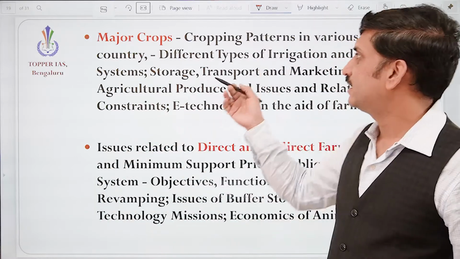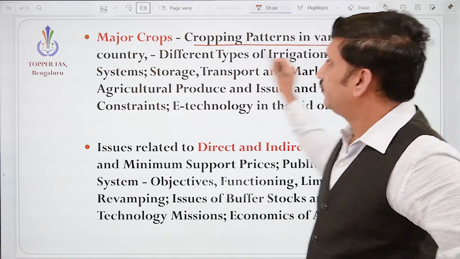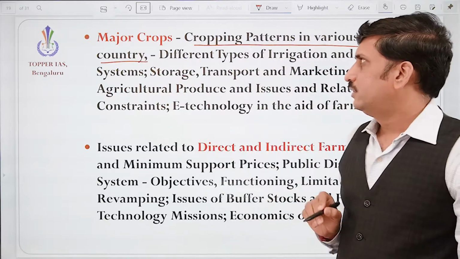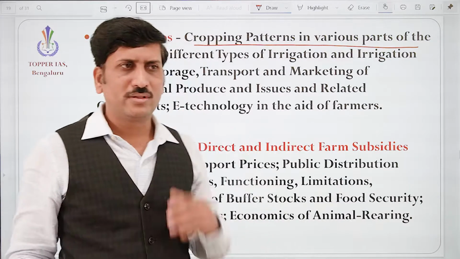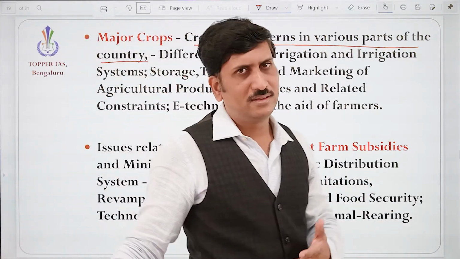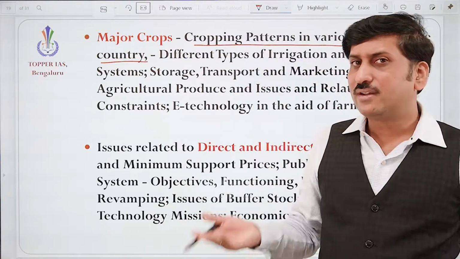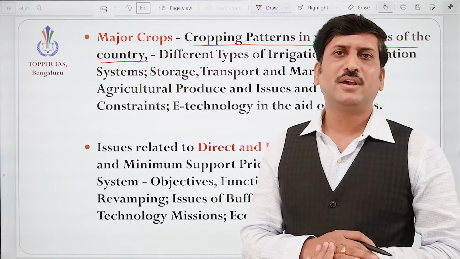The syllabus consists of major crops, cropping patterns in various parts of the country. The cropping pattern is not the same everywhere, because somewhere we have dry land, somewhere we have heavy rainfall areas, correct? And different soil types are available, and government facilities are available in a different fashion.